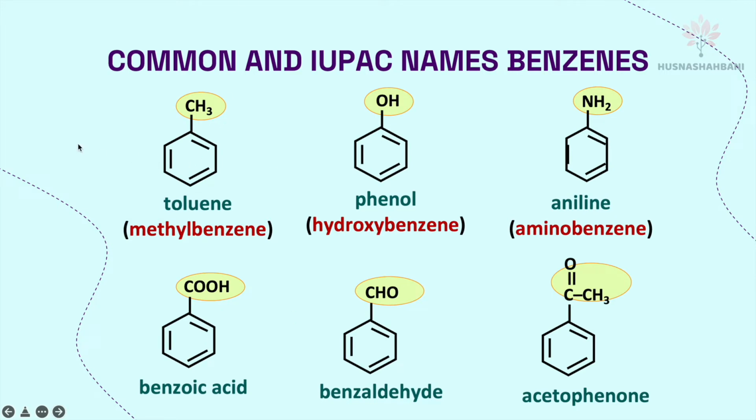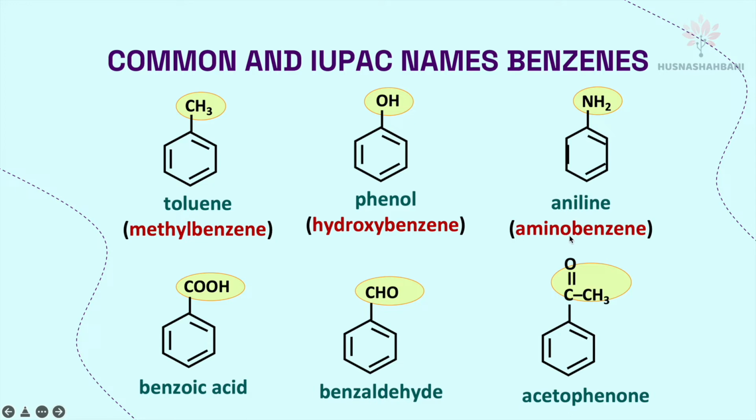For common and IUPAC names for benzene derivatives, here the IUPAC name for this compound is methylbenzene because 1 methyl substituent and the parent is benzene. And then the common name for methylbenzene is toluene. Next, IUPAC name hydroxybenzene. The common name is phenol. Hydroxybenzene means a hydroxyl group attached to the benzene ring as the parent, hydroxyl as the substituent, so it's hydroxybenzene. This is the IUPAC name, and the common name is phenol.